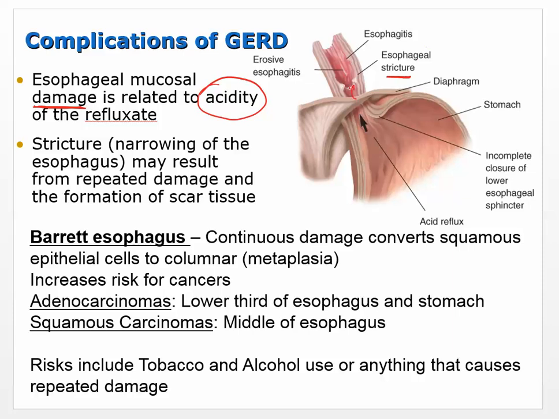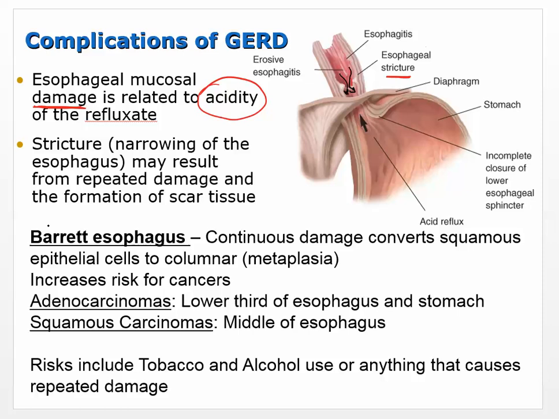So the constant damage of this area may cause scar tissue to form, and that scar tissue is going to be less compliant. It's going to cause a band of an area that's not going to stretch the way it's supposed to stretch, and then food's not going to be able to get past this as easily, which could actually compound the problem and cause it to progress in some ways.